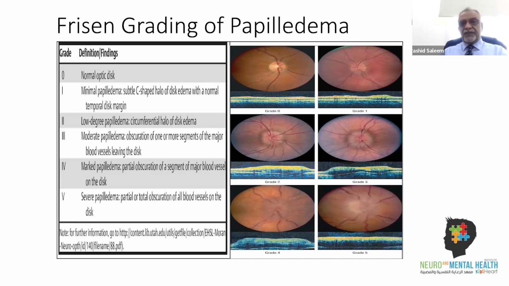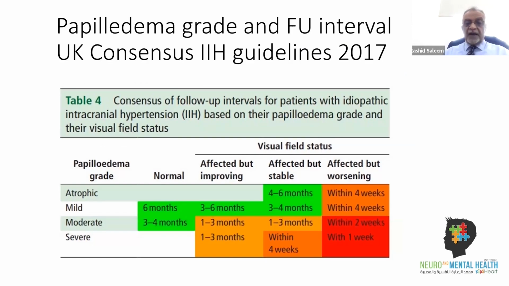I'll not go into the details, but this is basically to differentiate between minimal, mild, moderate, marked, and severe, depending upon the features. We will leave this to the ophthalmologist, although we can discuss here. But this is very important. So confirm by dilated fundoscopy. And next, what is the significance? Depending upon the Frisen grading, you can decide how frequently you have to see them. You can refer to this slide subsequently because it's recorded.